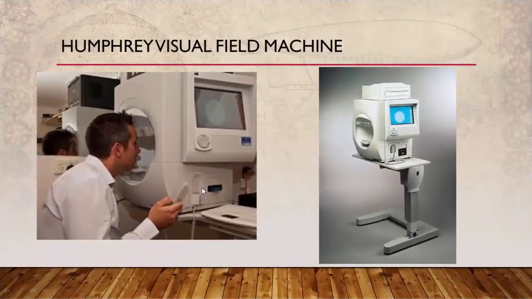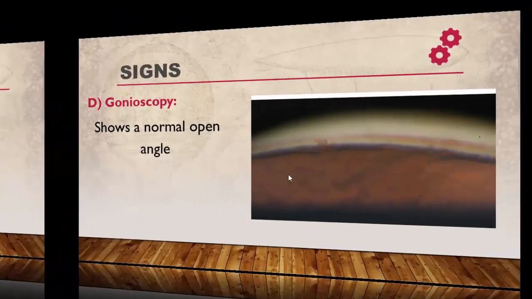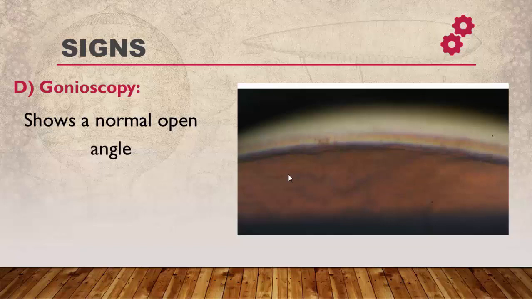This is the device for measurement of the visual field, which is called perimetry or the Humphrey visual field machine, one of the static perimetry devices. The fourth sign which is important in the diagnosis of primary open angle glaucoma is gonioscopy, which shows a normal open angle. Here in this photo, it is the gonioscopy of the angle of the anterior chamber, and we can see all structures of the angle, which means that this angle is open and normal.